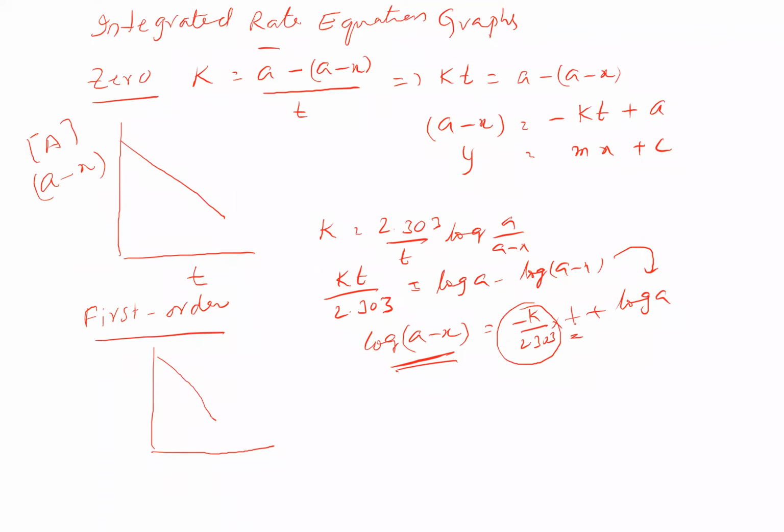But the graph is for log (A minus X) versus T. Remember, for zero order kinetics it is only A minus X versus T, and for first order it is log (A minus X) versus T. Both have negative slopes. So these two are the graphs for zero and first order kinetics.